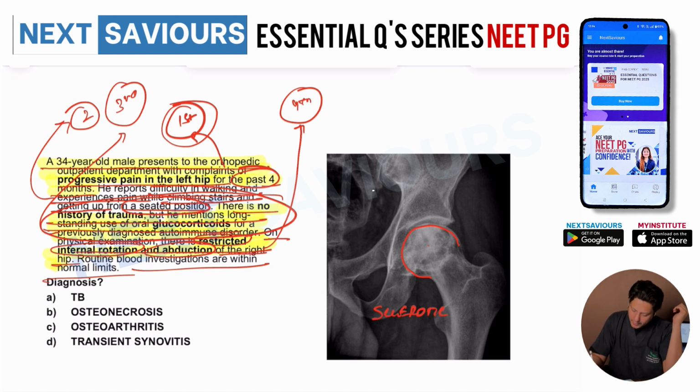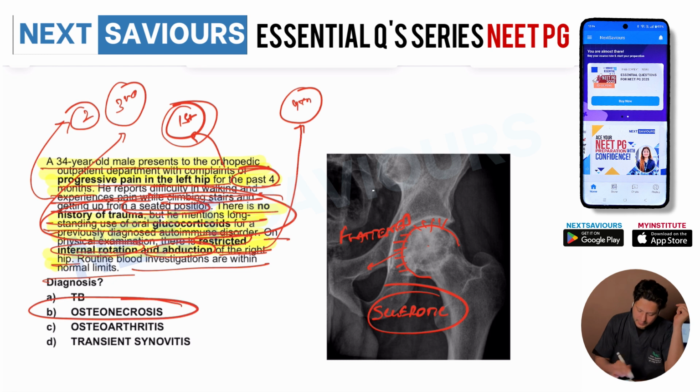The head of the femur is, to some extent, flattened, but most importantly there is still no reduction of the joint space. That means the joint space is still intact. So the topic that we are dealing with is osteonecrosis of the head of the femur.